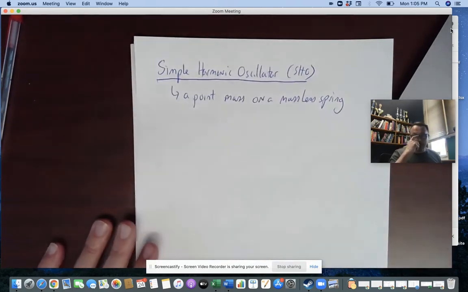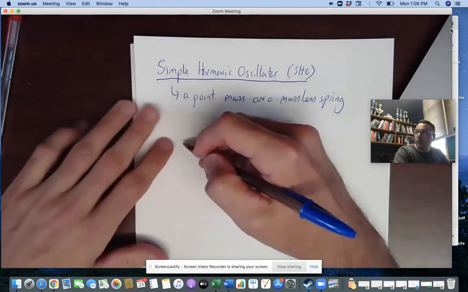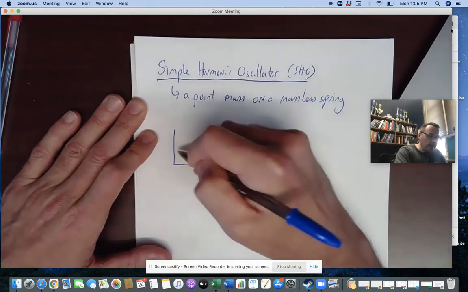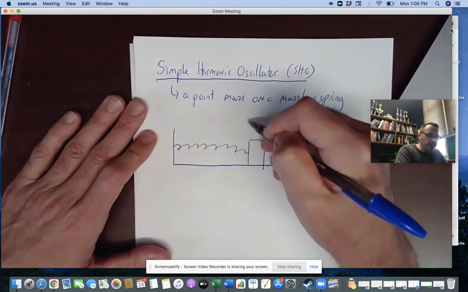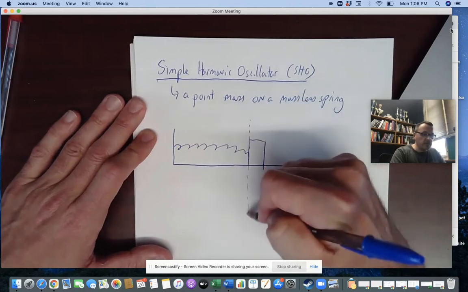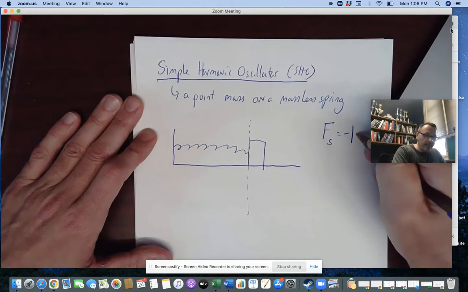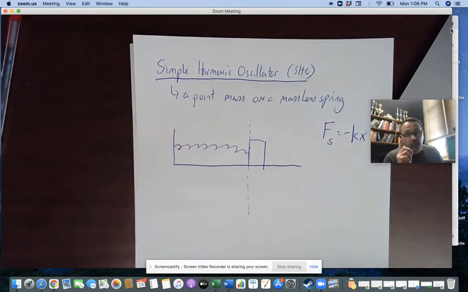So I'm going to draw my point mass as a box just because it's easier to draw in a lot of ways. And here we go. So if I have a mass on the end of a spring, here's my spring, here's my mass. Let's say that this is the equilibrium position for the spring, because let's remember the spring force is equal to negative kx, where x by definition is the position with respect to the equilibrium position.